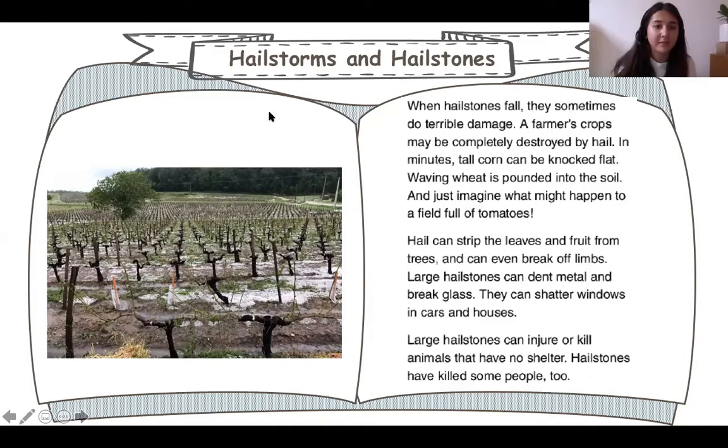Thank you. Very good, Winter. Okay, so hailstones are actually very dangerous. They can do a lot of damage. They can break cars. They can ruin crops for farmers. And that's how farmers make their money. So they can really put a farmer in a detrimental situation. Large hailstones can even kill animals or people. Because if you think about it, it's a huge piece of ice that is falling from the sky. If that were to hit you on your head, it could be very, very dangerous.